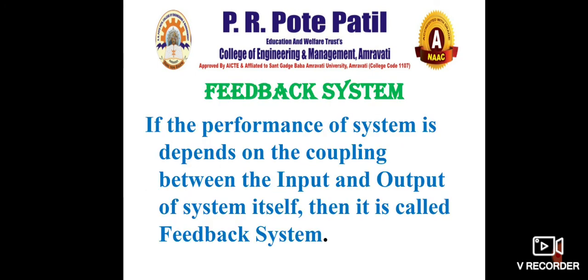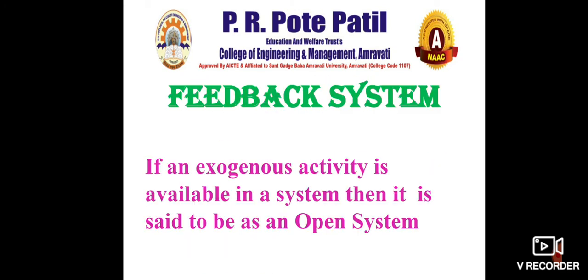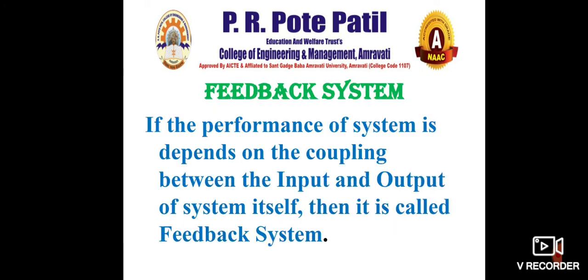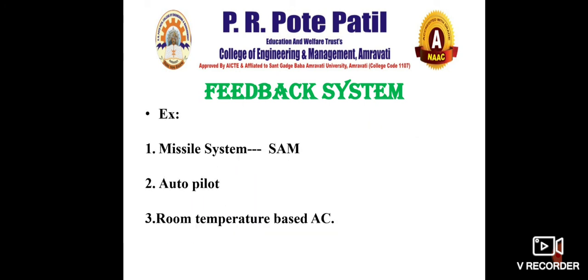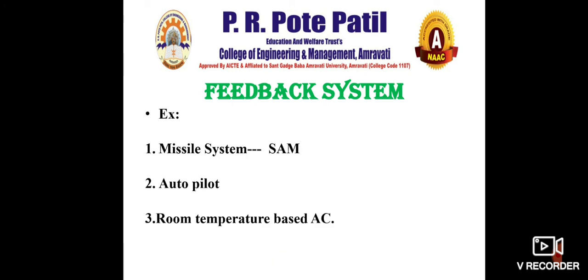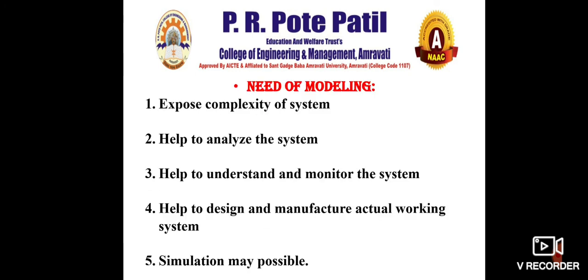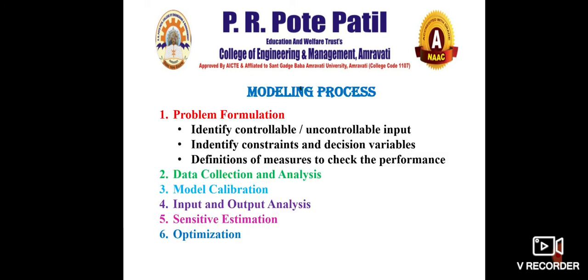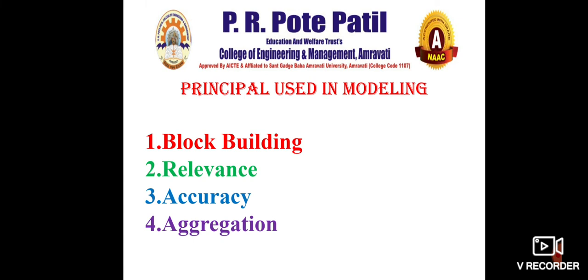So what we have seen today: certain components of modeling like transform, process, join. Then what do you mean by feedback system? And we discussed the applications of the feedback system. It can be asked in the exam what the applications of feedback system are. Just mentioning the names will not be enough, because you have to first explain the feedback system, since the definition and diagram would be a very short thing. So you have to explain these applications in detail. Then we have seen the need of modeling and the advantages of modeling. The rest, the principles in modeling and other things, we'll see in the next lecture.